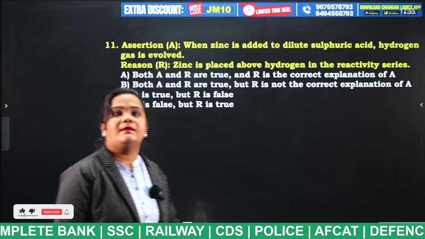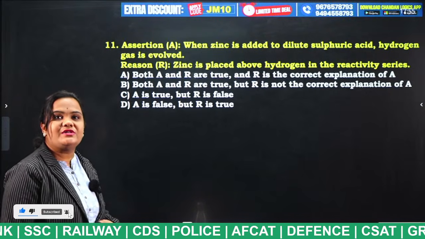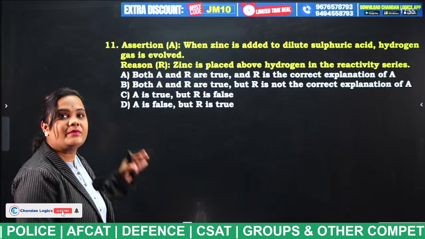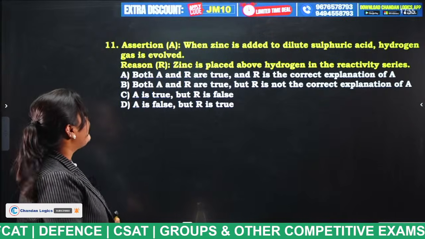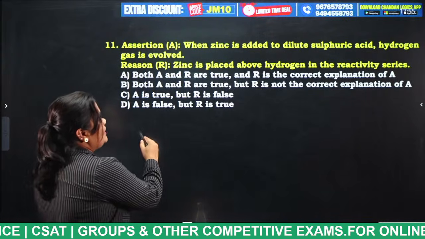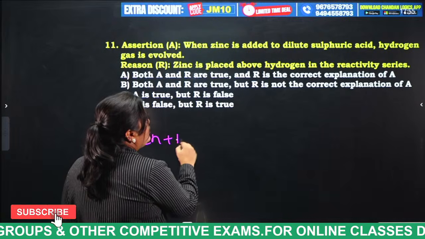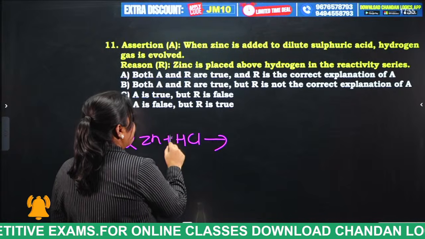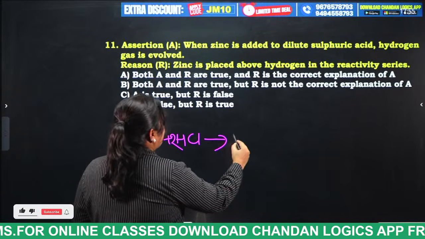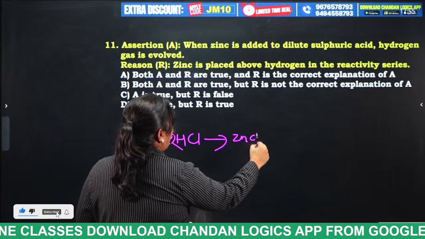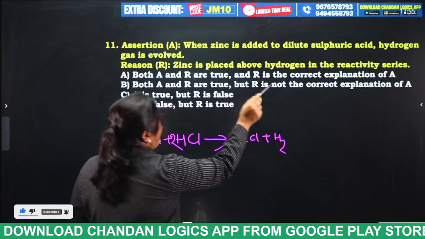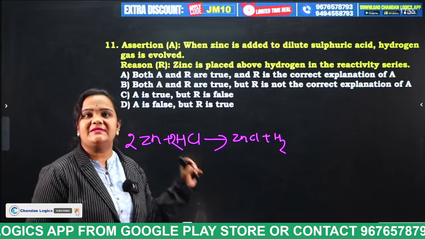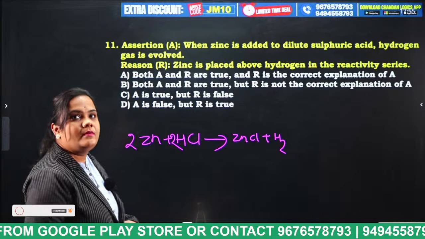Okay. And what is the answer for this question, students? Tell me the answer for this question. When zinc is added to hydrochloric acid, what is released, students? Zinc chloride plus H2, hydrogen is released. Zinc is placed above hydrogen in the reactivity series. Yes. Okay. Very good.